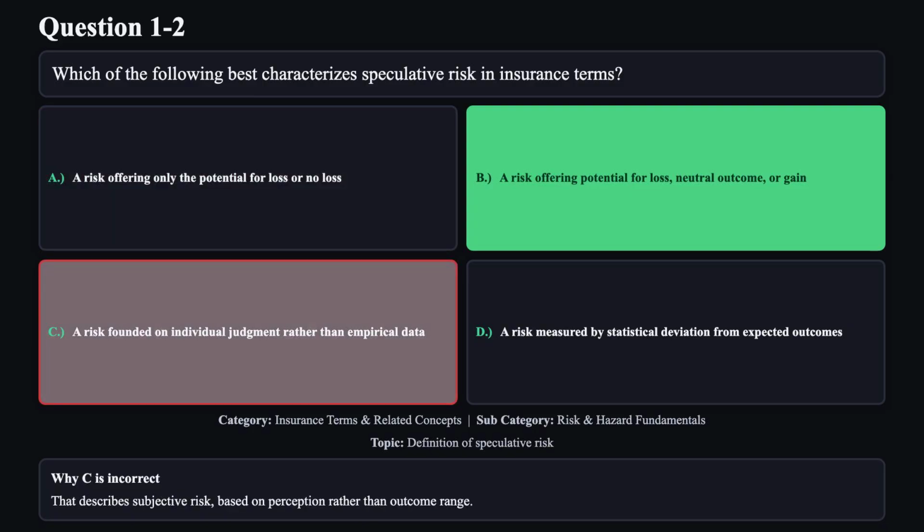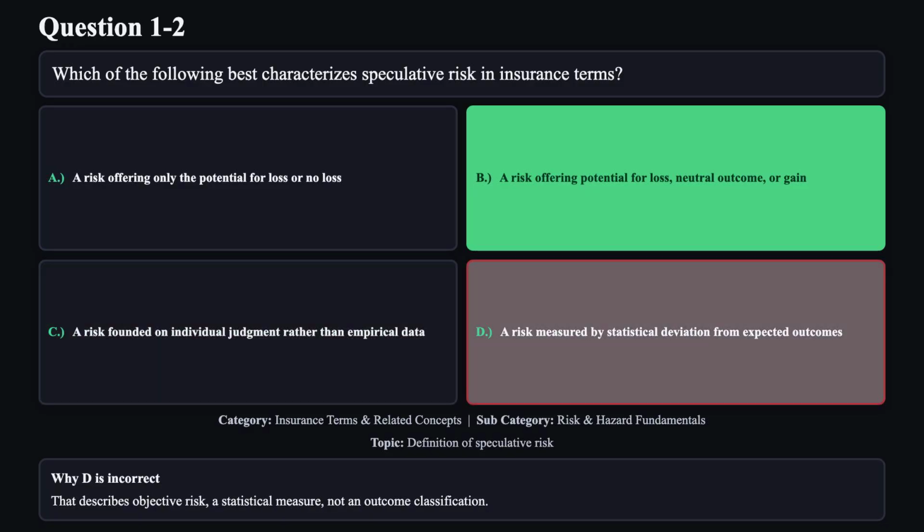Reason C is not correct. That describes subjective risk, based on perception rather than outcome range. Reason D is not correct. That describes objective risk, a statistical measure, not an outcome classification.